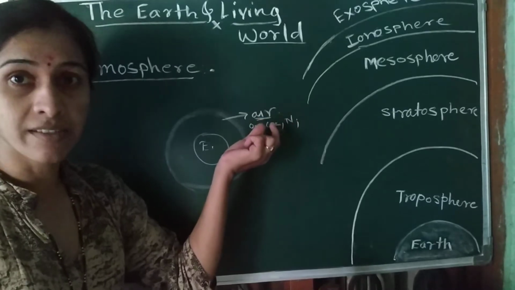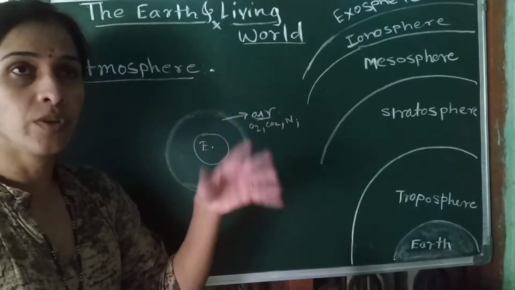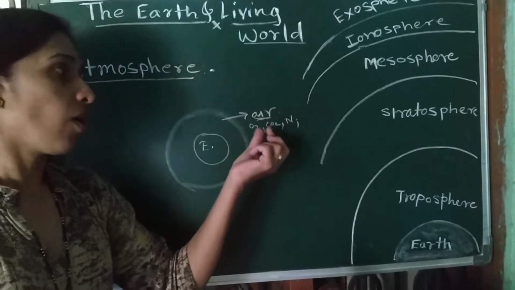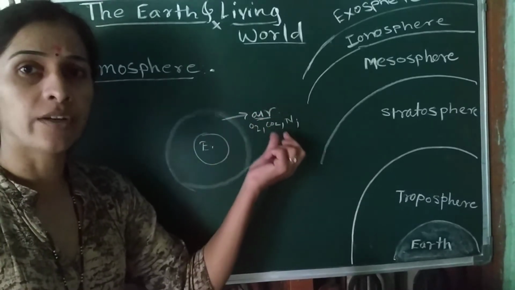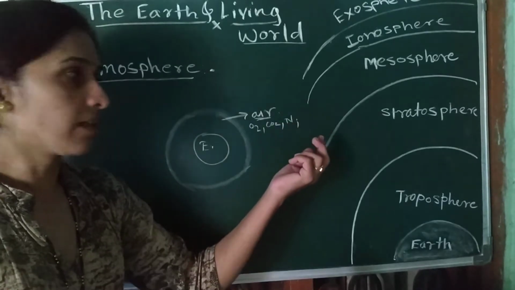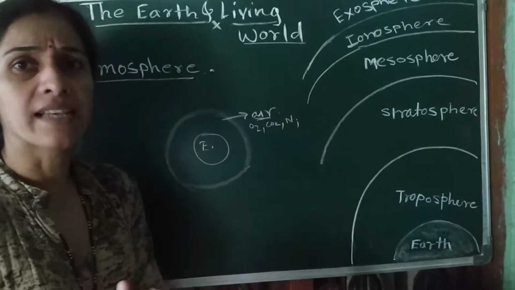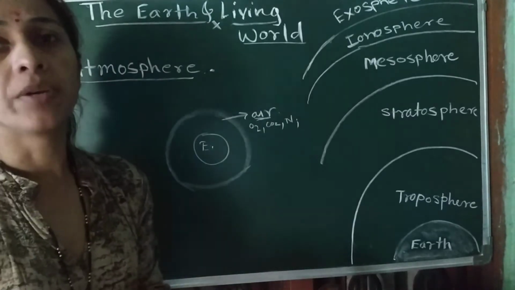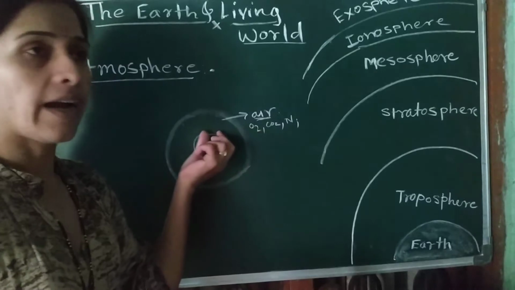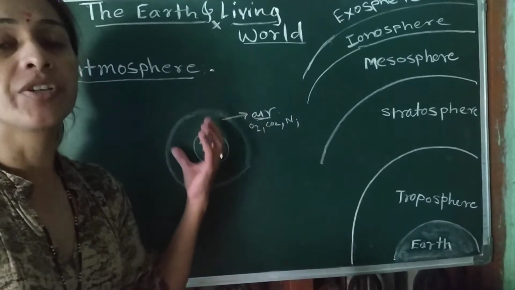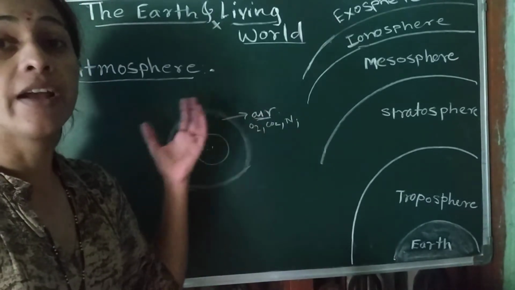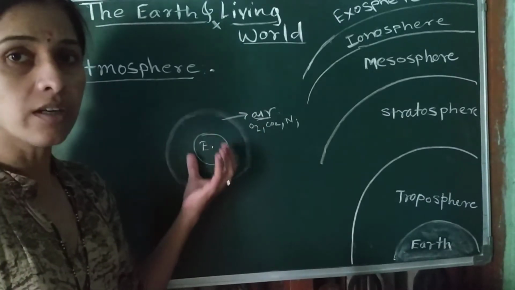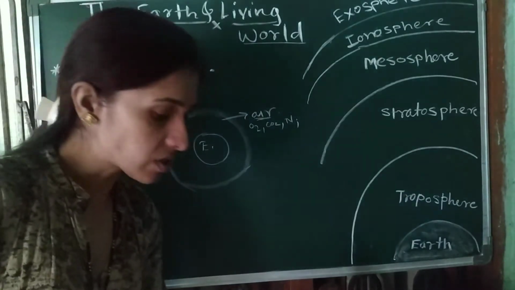So air is a mixture, just like sharbat is a mixture of sugar, water, and lemon juice. In the same way, air is a mixture of carbon dioxide, nitrogen gas, or hydrogen gas. It means the gases are mixed there. Also there is the presence of water vapor. So this is the atmosphere. Atmosphere means a mixture of air, and it is the envelope or layer of air around the earth. That is called the atmosphere.